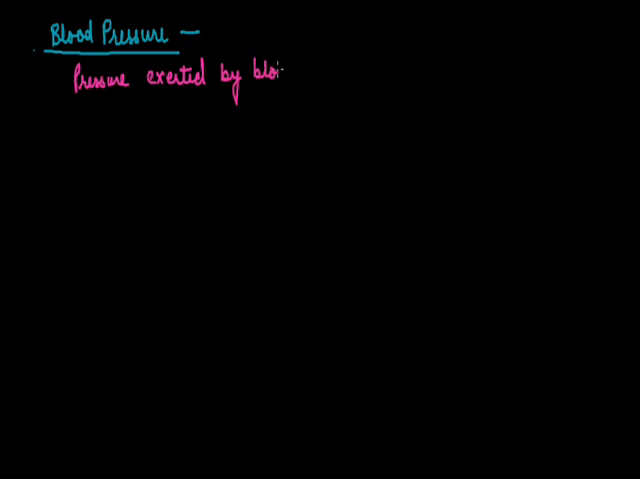Now the next point regarding circulation is blood pressure. Now what is blood pressure? It's the pressure exerted by blood on the wall of blood vessels. This can be classified as systolic and diastolic pressure. The pressure exerted at the time of contraction in the heart is systolic pressure.